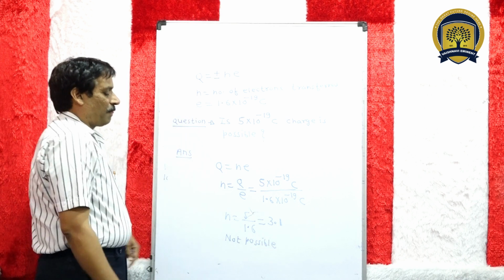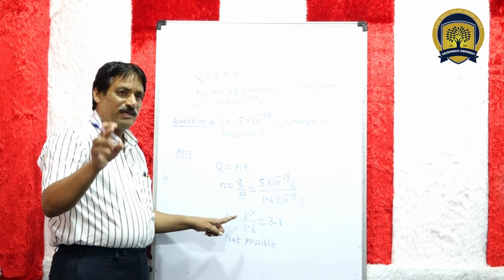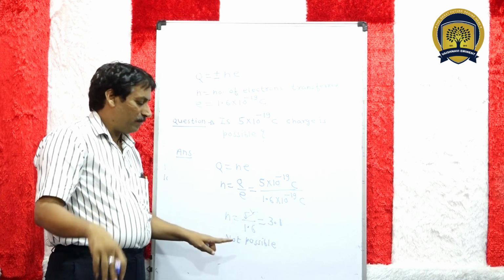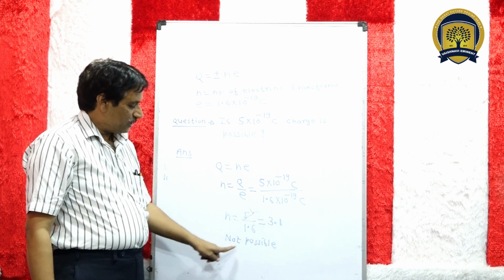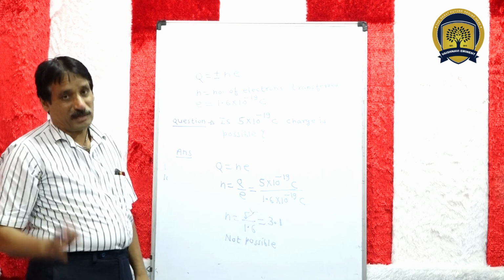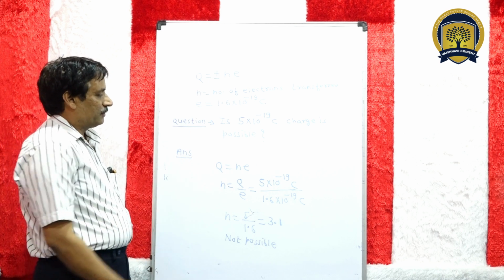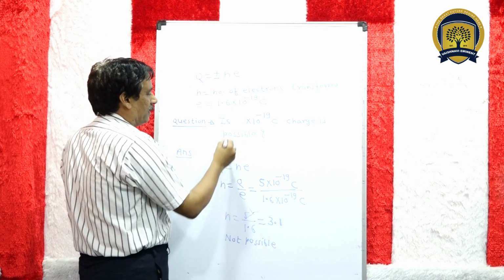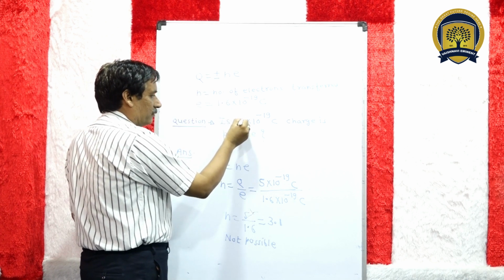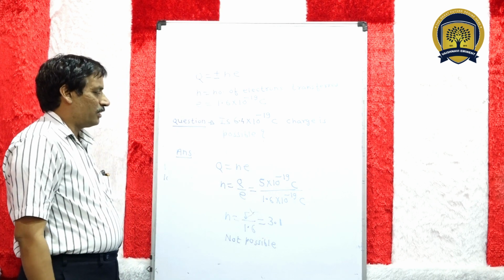Okay students, n is always an integer multiple, meaning 1 times, 2 times, 3 times, 4 times, but here it is 3.1, which is not an integer, so this charge is not possible. But if we take another example, suppose I say 6.4 into 10 raised to power minus 19 coulomb, this charge is possible.